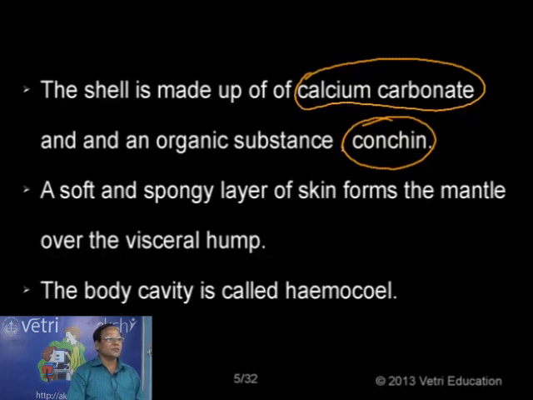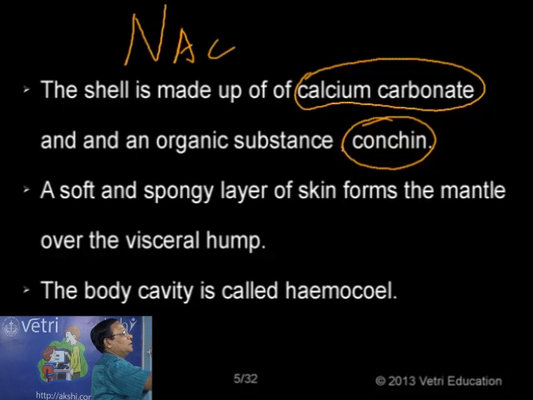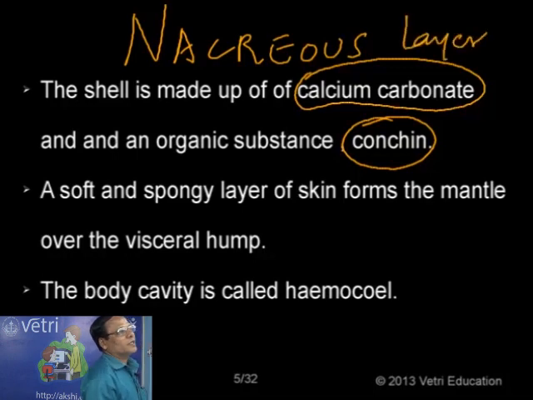We receive pearls from the pearl oyster. The pearls are nothing but calcium carbonate. The calcium carbonate pearl is secreted by the innermost layer of the shell, which is called the nacreous layer. That layer is normally shiny in nature, and that is the one responsible for the formation of a pearl. A pearl is nothing but calcium carbonate.